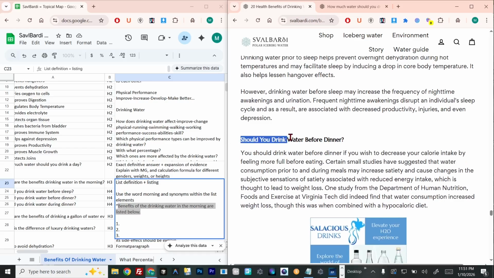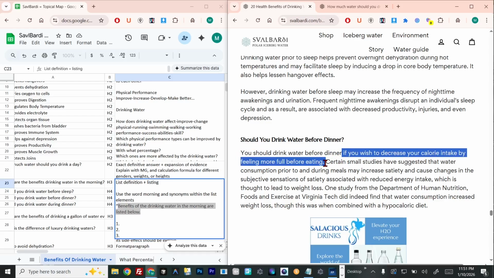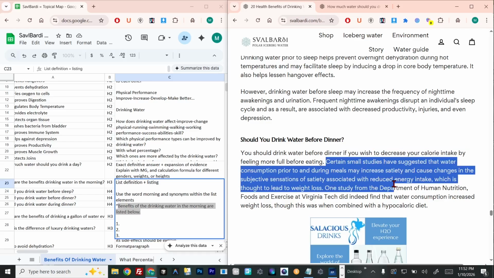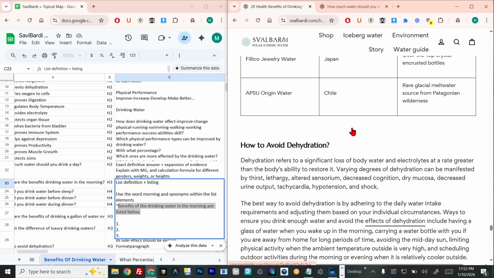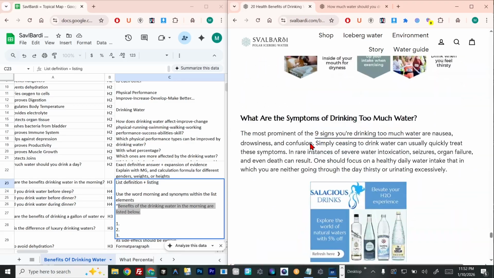Here, should you drink water before dinner? You should drink water before dinner. Here we again protect our question format. If you wish, then we give the if declaration or the if sentence. And here we explain certain types of possibilities. So in the next lecture, we will see the ending section of the article and the banners. So see you in the next lecture.